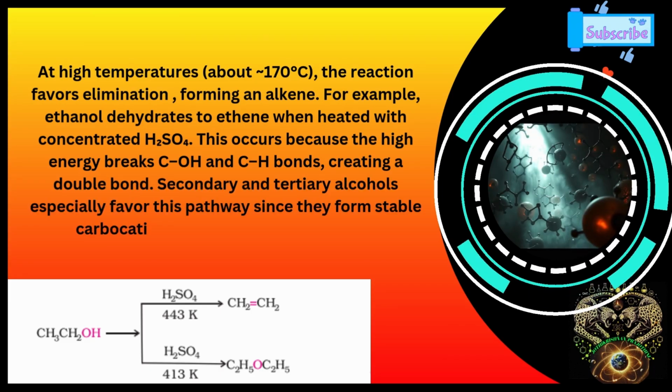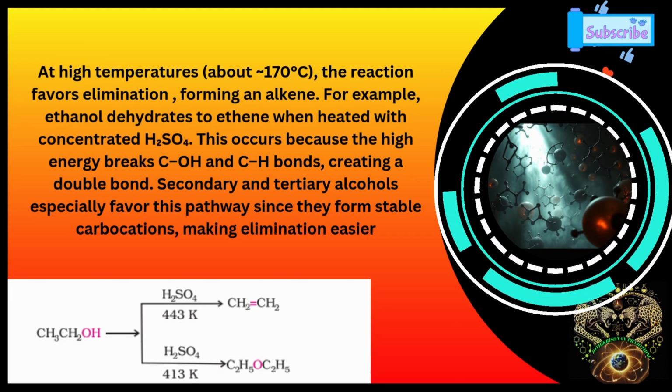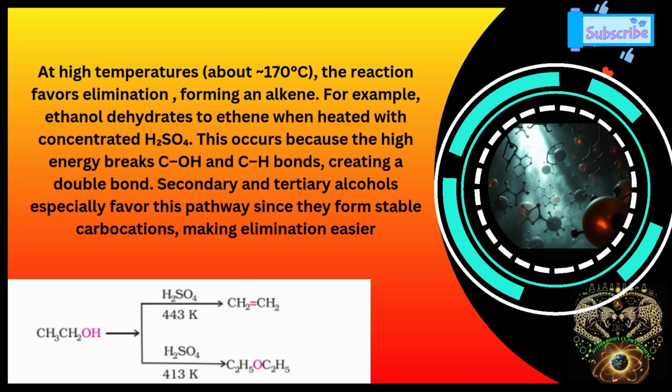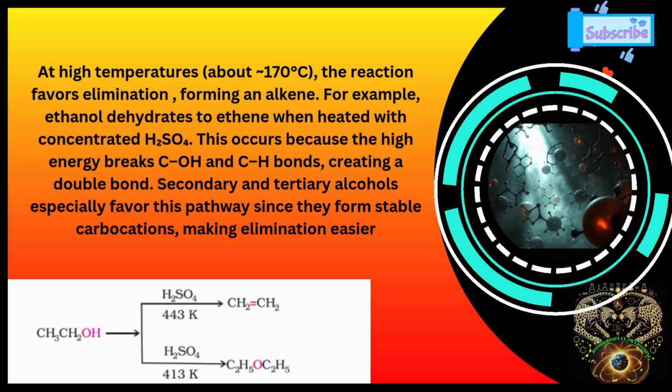At high temperature, about 170 degrees Celsius, the reaction favors elimination, forming an alkene. For example, ethanol dehydrates to ethene when heated with concentrated H2SO4. Secondary and tertiary alcohols especially favor this pathway since they form stable carbocations, making elimination easier. At lower temperatures, about 140 degrees Celsius, substitution, especially SN2, dominates, leading to ether formation. Here, one alcohol molecule attacks another, forming a C-O-C bond. For instance, ethanol yields ethoxyethane under these conditions.